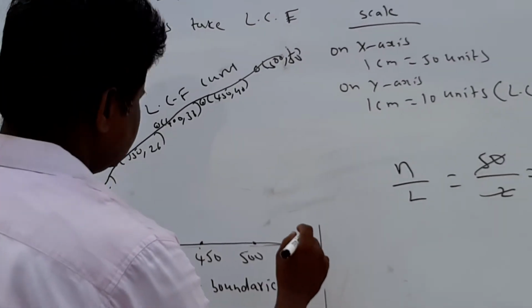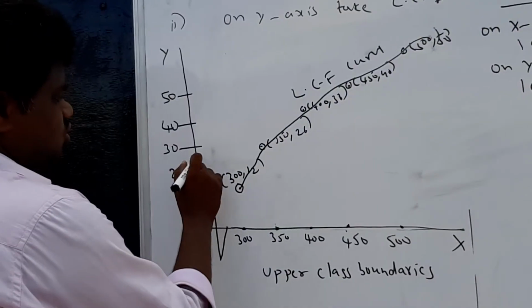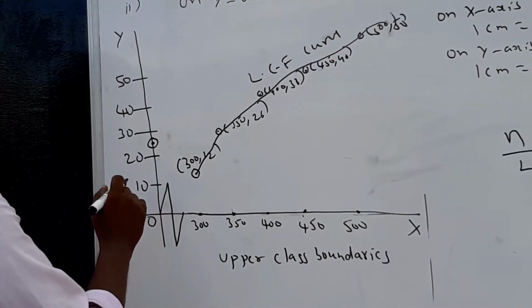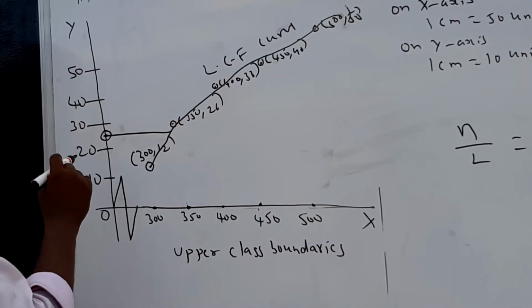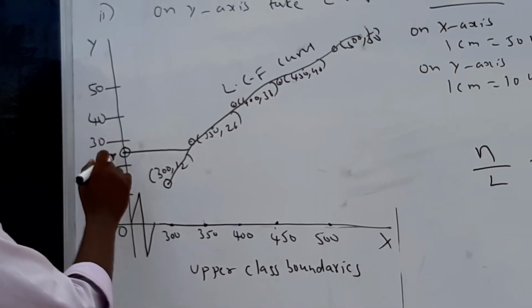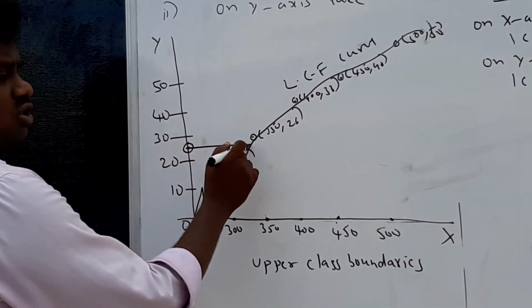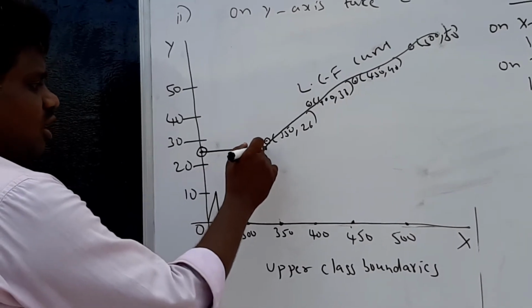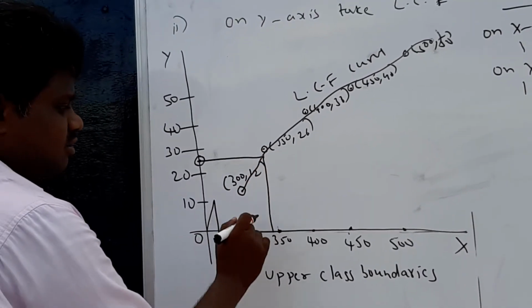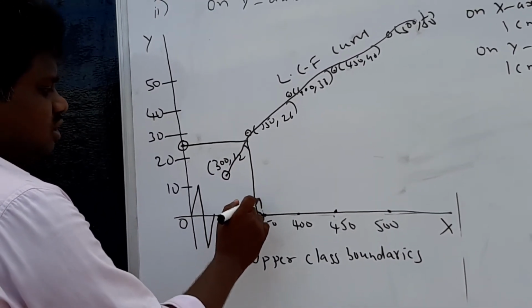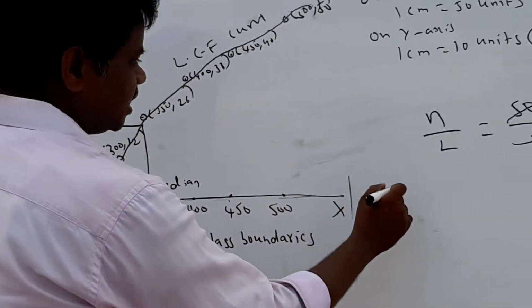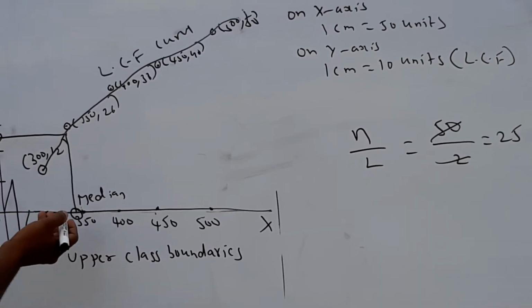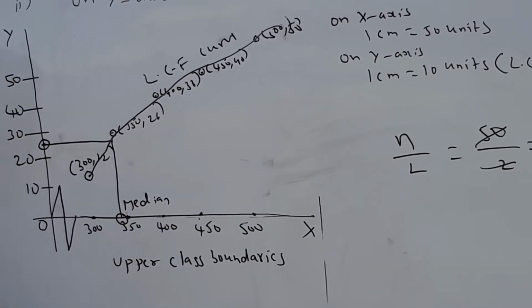This is 25 on the y-axis. Just you have to draw a horizontal line like this. After drawing the horizontal line, it intersects the ogive curve at this point. From this point, draw a vertical line to the x-axis. This value gives the median. Here median will be 346 point something, like this you will get that one.